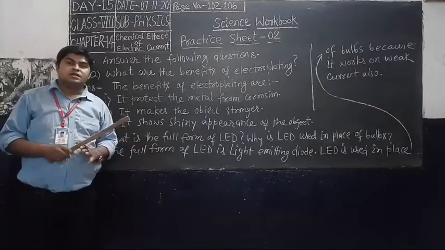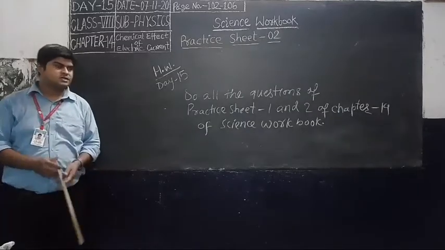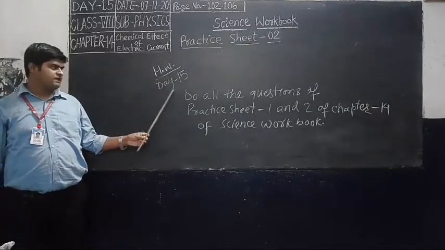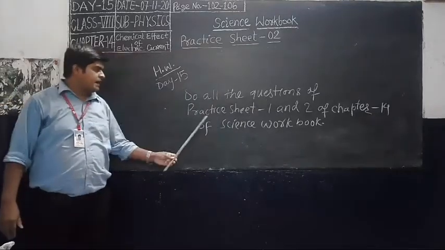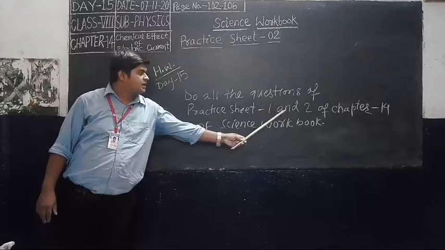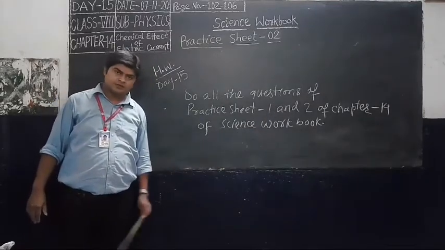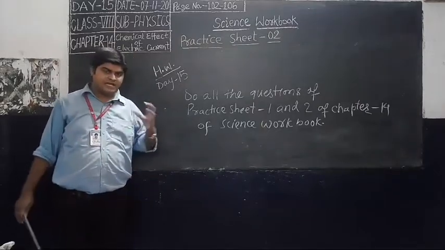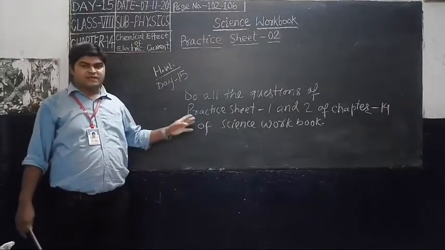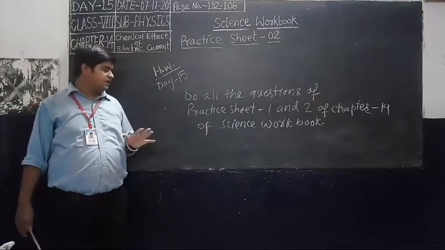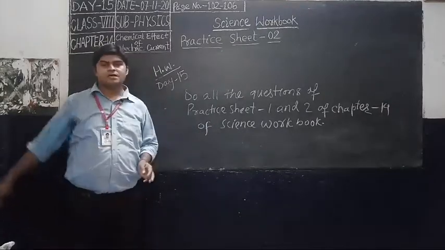So students, now it's time for your homework. So write down your homework. Let's see here. This is your homework for day 15. Do all the questions of practice sheet 1 and 2 of chapter 14 of the science workbook. So you will do all the questions which I have not solved from practice sheet 1 and practice sheet 2 of chapter 14, chemical effect of electric current, from the science workbook. This is your homework for day 15.